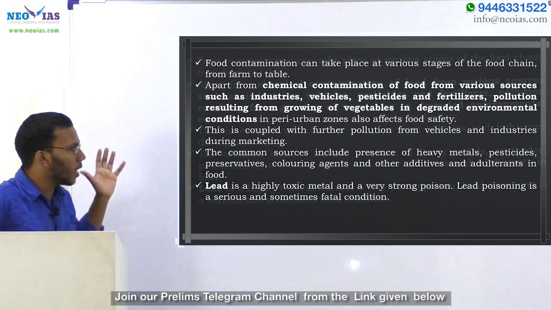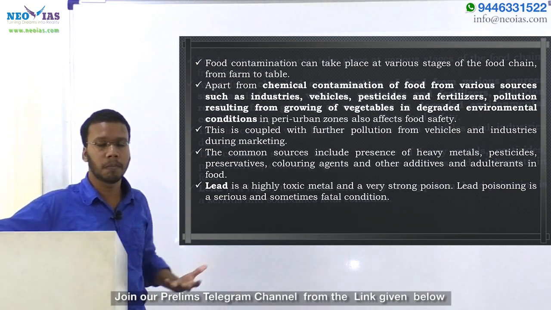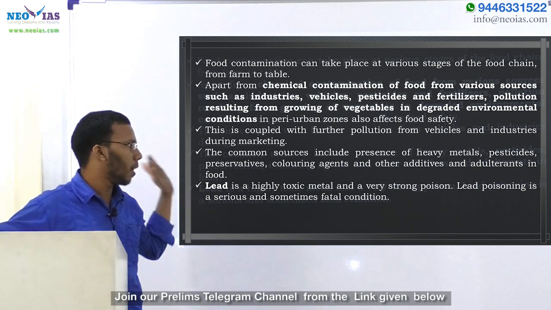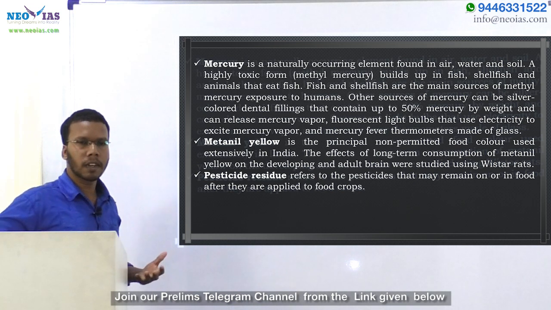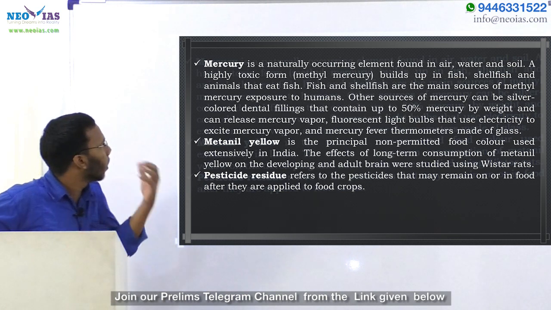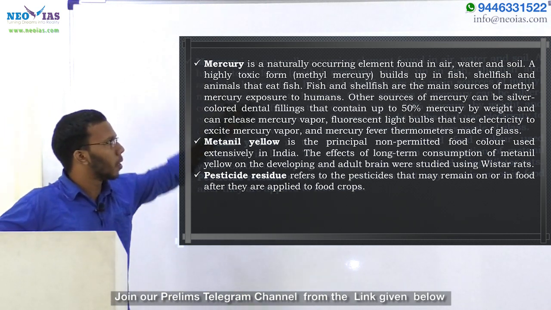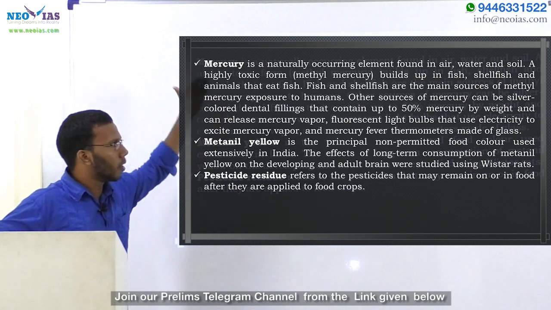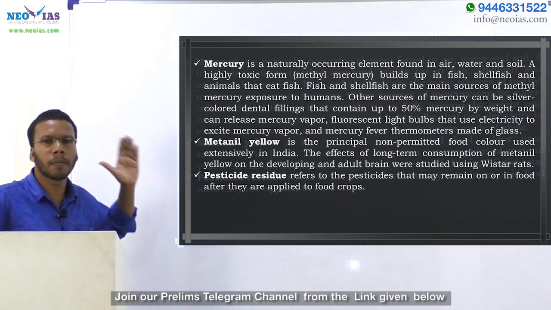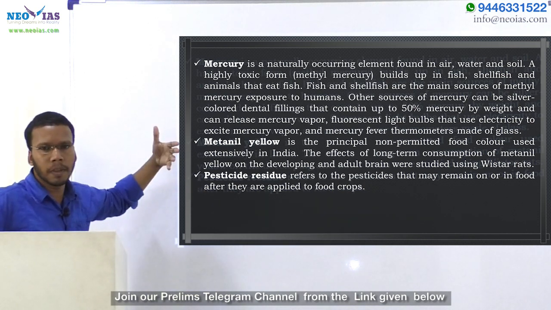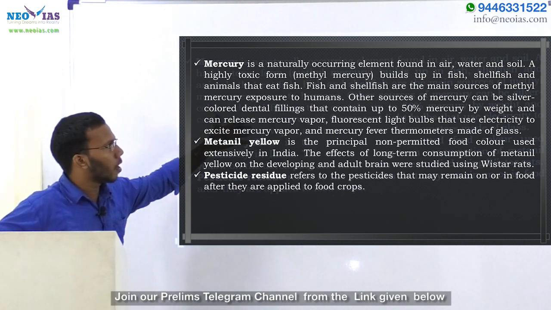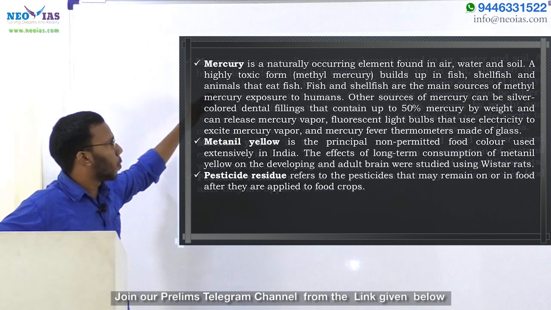Lead is a highly toxic metal and a very toxic poison also. Lead poisoning is serious and sometimes a fatal condition. Mercury is a naturally occurring element found in air, water and soil, and a highly toxic form of mercury is known as methyl mercury, which builds up in fish, shellfish and animals that eat fish. Through the food chain, through the magnification process, this mercury and lead travel through the food chain and end up in humans also. Fish and shellfish are the main sources of methyl mercury exposure to humans.